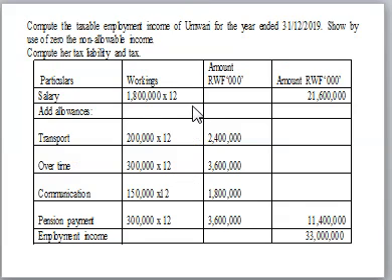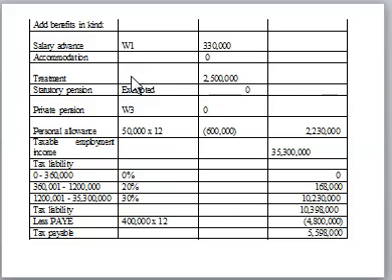So if you look at our solution, this is our cash salary, add other cash, transport, overtime, communication, pension payment, then we get our total cash benefits. So this one I think it's okay. Then what are our benefits in kind? Salary advance, we have a working on it, you can look at.